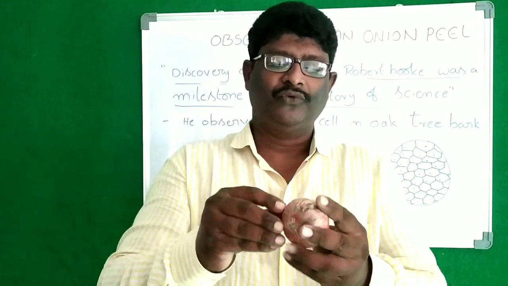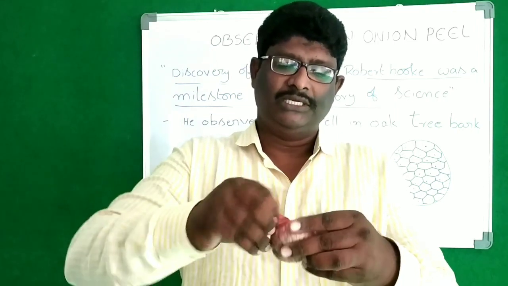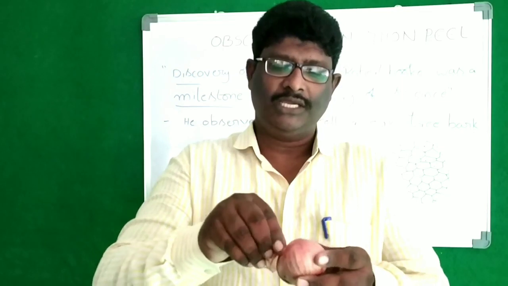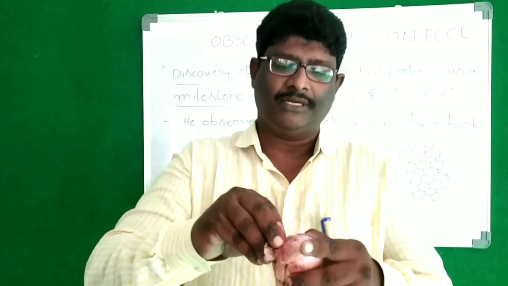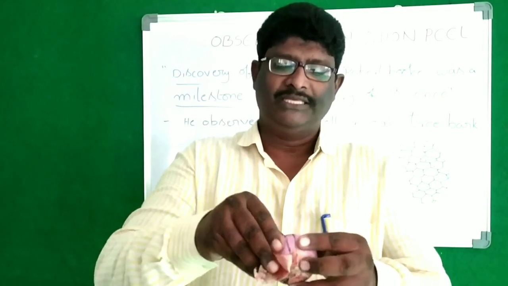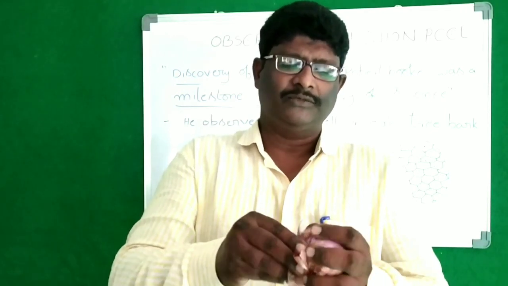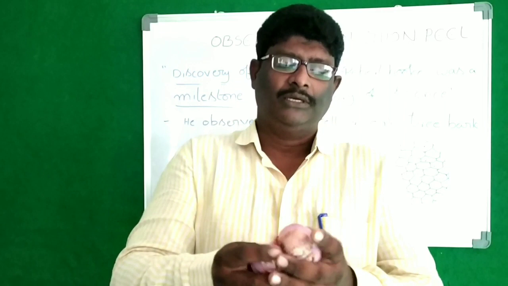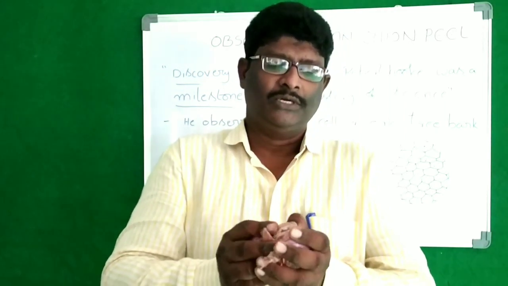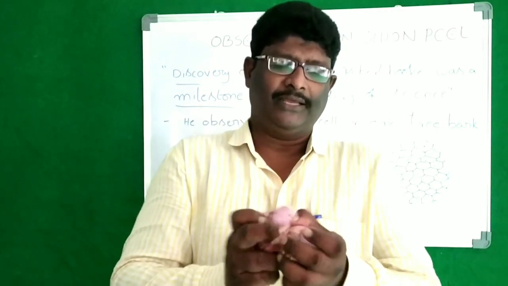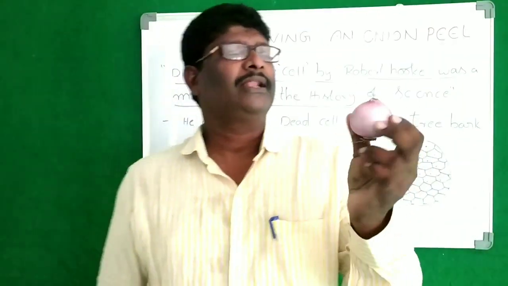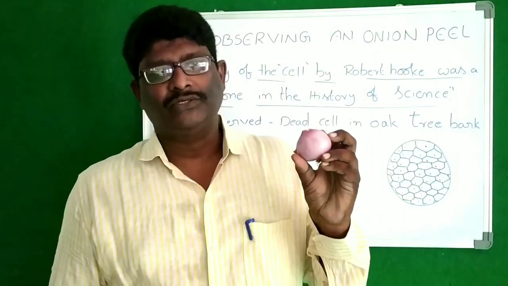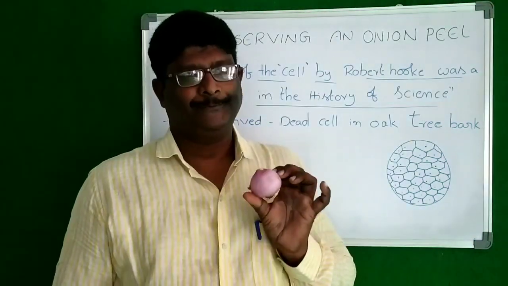That is not useful for doing this experiment. In our Telugu language we say pora: pai pora ni teesiveyala. Okay? So like this we have to remove the top layer first.